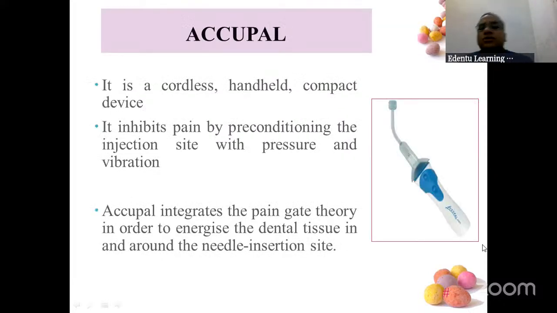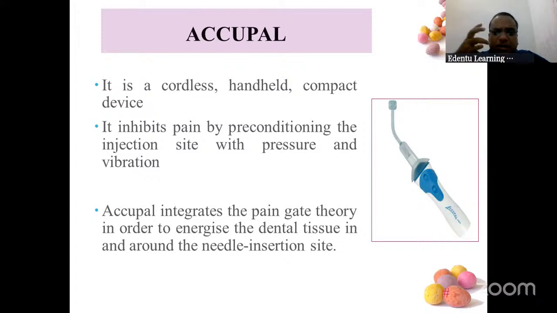So first and foremost, please write it down, okay? The first advance in local anesthesia is AccuPal. So you can see an instrument over there, right? There is a battery type like that. So whichever area you are going to give injection, put it in that area and switch on. There will be a lot of oscillations and vibrations. So basically it is a cordless handheld. You can hold it with the hand, right? Once the oscillation takes place, it inhibits pain by preconditioning the injection site. So that site is preconditioned.